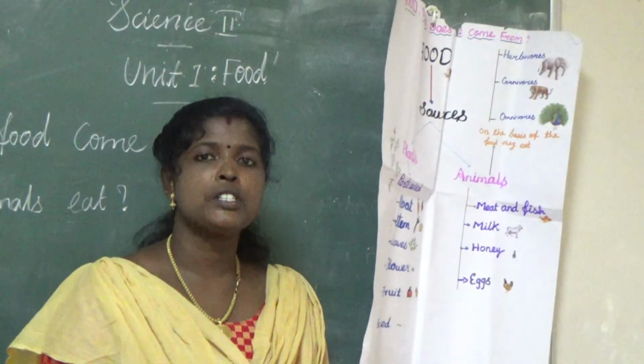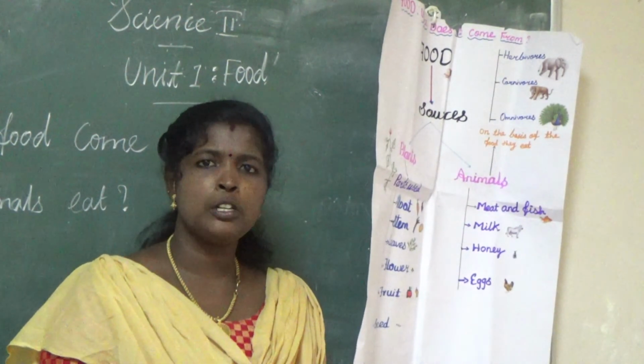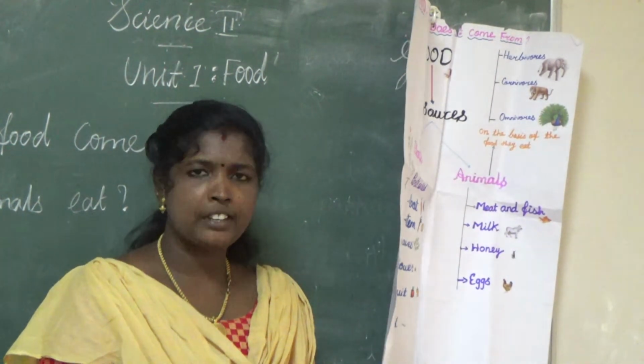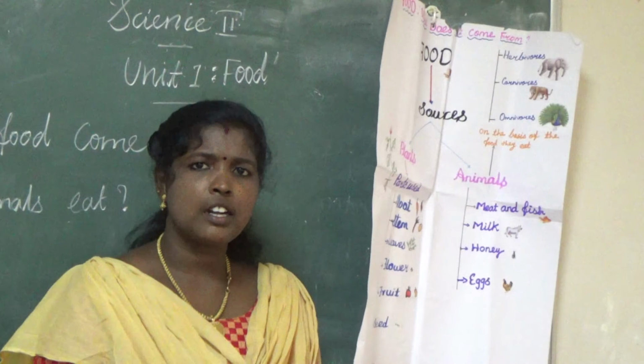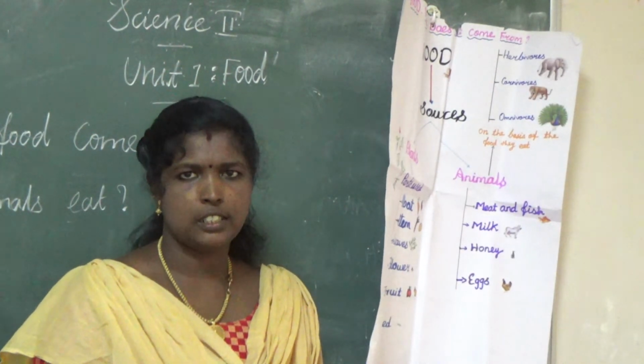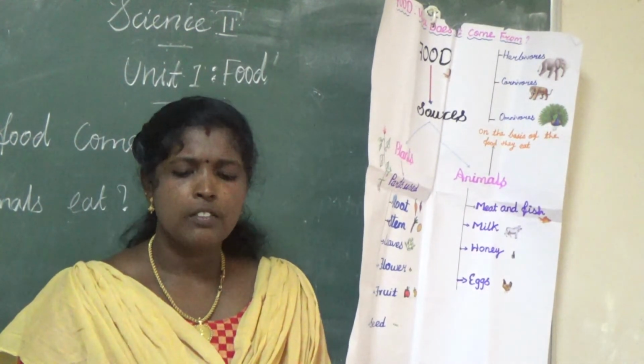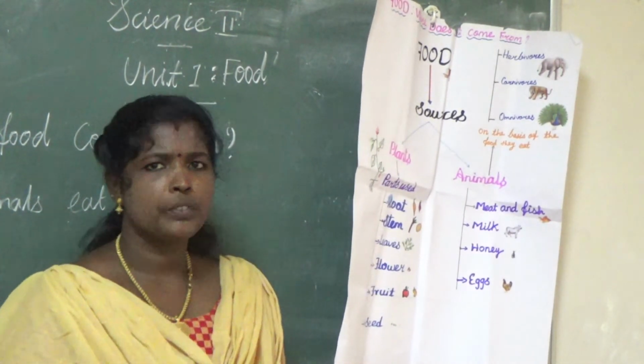Then curd, preparation of curd. Add some curd sample into the hot milk. What happens? The curd sample contains bacteria. This curd sample converts the milk into curd. Who is the milkman of India? Who is the milkman of India? Varghese Kurien is the milkman of India.